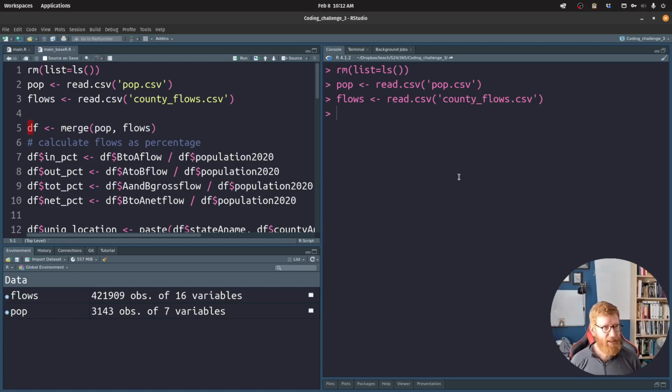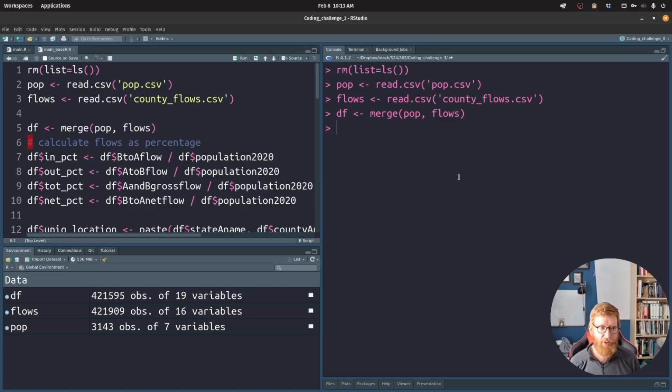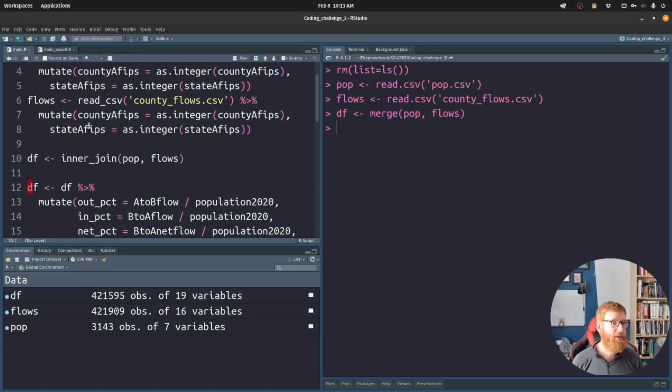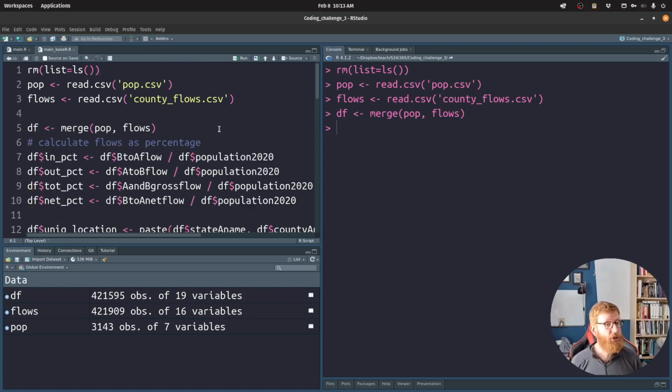combine them. In this case, it actually looks a lot easier than in the tidyverse. We just hit merge. Now it takes a little bit longer, it's a little bit slower, but it's doing the same thing as an inner join, which we'll talk about as we get more into the tidyverse way of doing this. So an inner join, what that means is we've got a bunch of rows of data in flows, we've got a bunch of rows in pop. These should have the same state and county names in both, and it's matching those up and assembling the data on